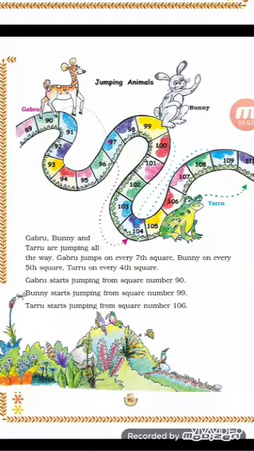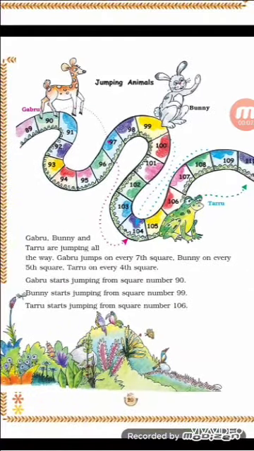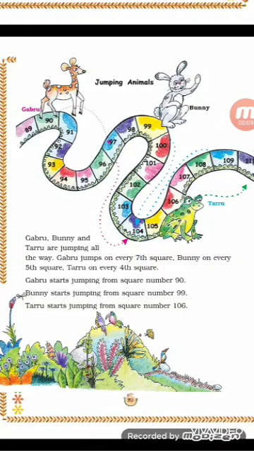Here there is a game of the numbers. See, one deer is here, one rabbit is here and one frog is here. The deer's name is Gabru, the rabbit is Bunny and the frog is Taru. Okay, they are jumping on the numbers. Now how they are jumping and how they are playing the game, we will see.